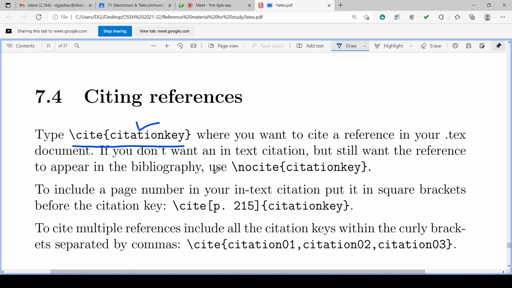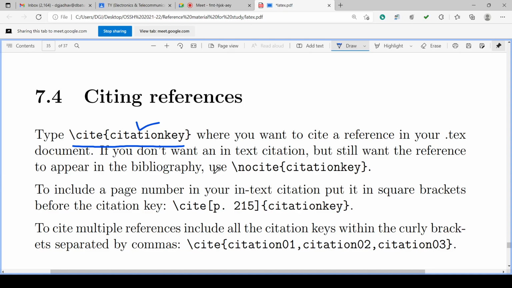One paper may be cited many times. Suppose paper number 1 may be cited in the introduction on the first page, also in the second chapter, and anywhere in the third chapter. So one reference may be cited many times, or many citations may be cited with the help of commas at a single place: backslash cite, citation key, comma, another citation key, likewise.